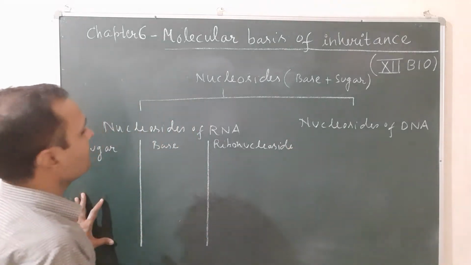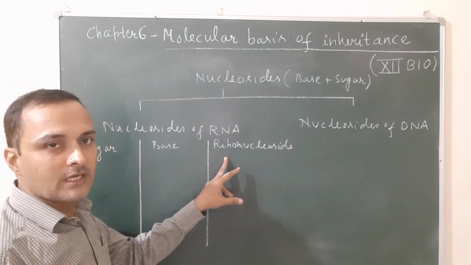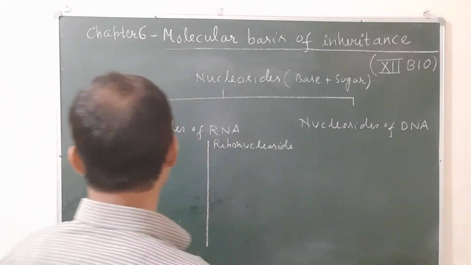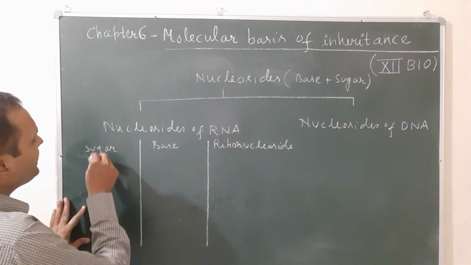The nucleoside of RNA is called ribonucleoside, and the nucleoside of DNA is called deoxyribonucleoside.